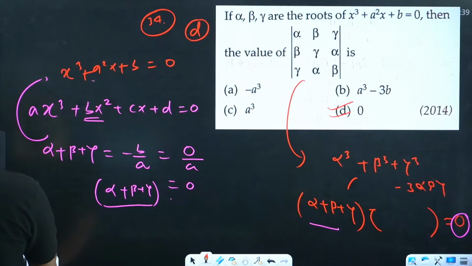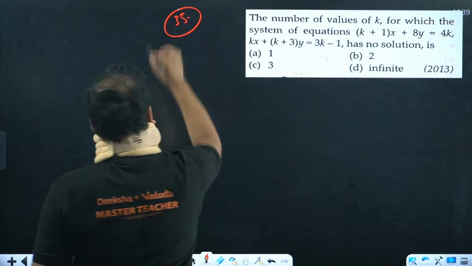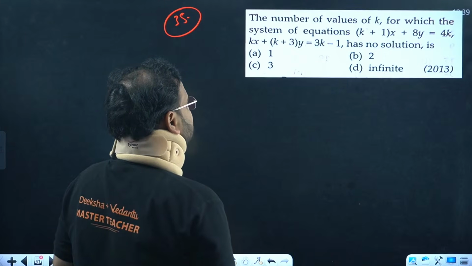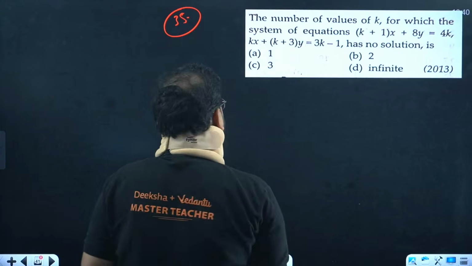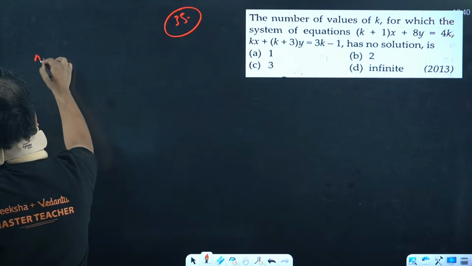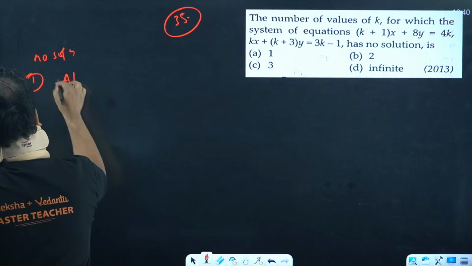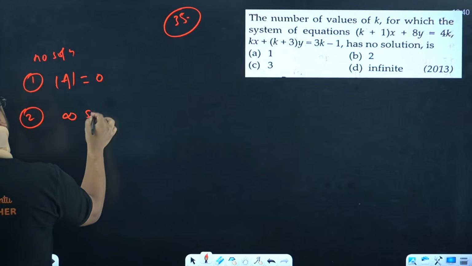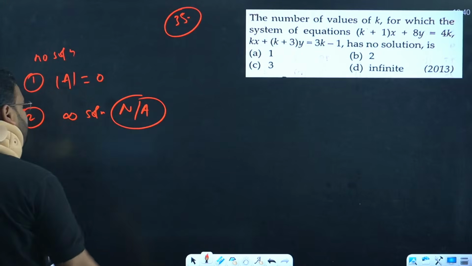This is question number 35. This is the good one. The number of values for k for which the system of equation has no solution. Has no solution actually. Again, for no solution, if you remember, we have two conditions. One is that determinant of A should come as 0, and second is that infinite solution case should not be applicable. Okay, that's the two conditions.